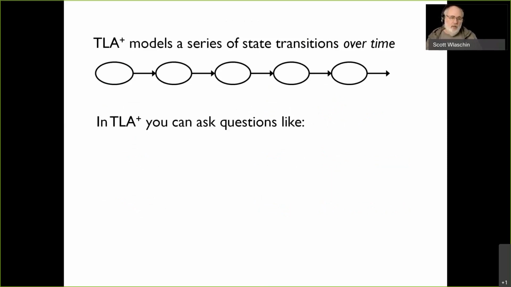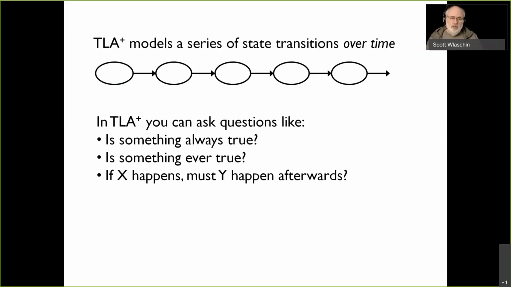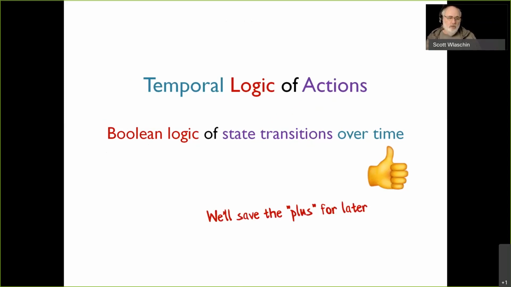And because of that, you can ask questions like, is something always true for every single possible state? Is something ever true? Is there one state where it becomes true? And if something happens, does something else have to happen afterwards? Those are temporal questions. Those are questions that are over time. And TLA is excellent at answering those kinds of questions. So temporal logic of actions, same as Boolean logic of state transitions over time. So just one way to think about it. So that's everything you need to know about TLA for now. And we will save the plus for later.